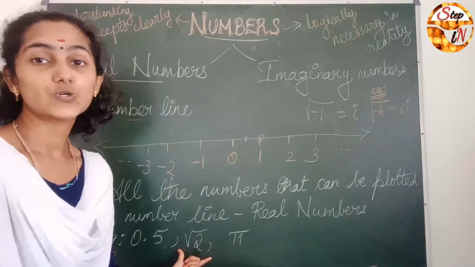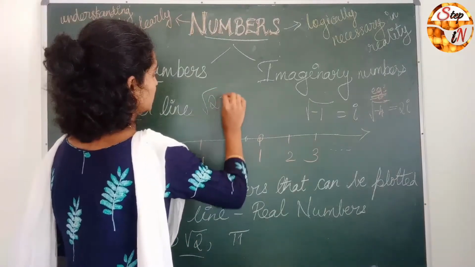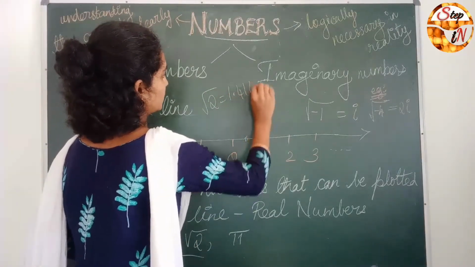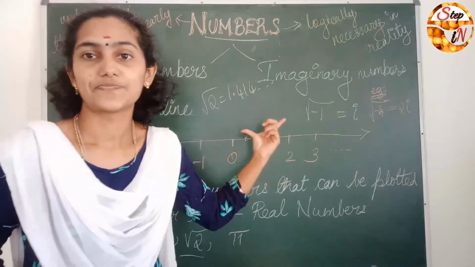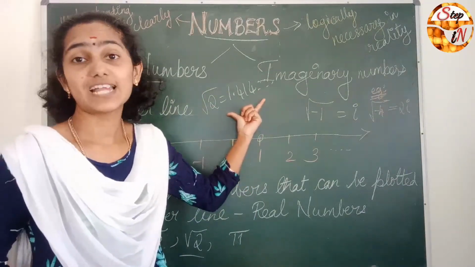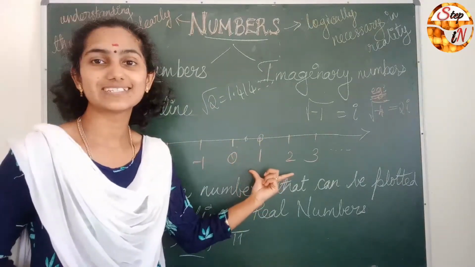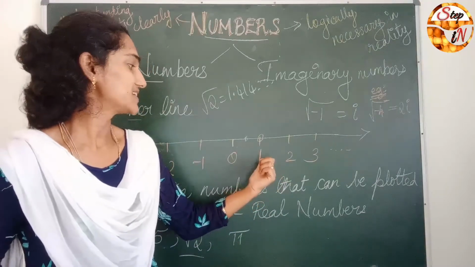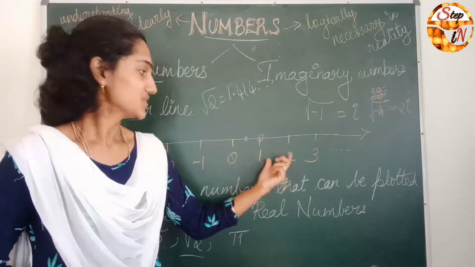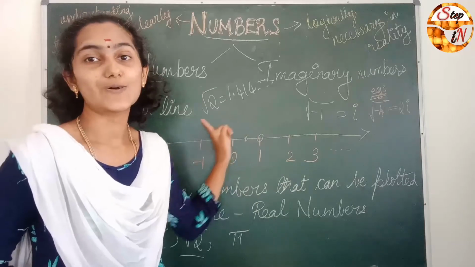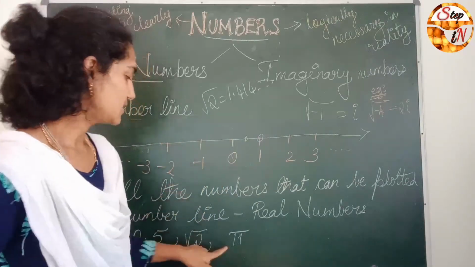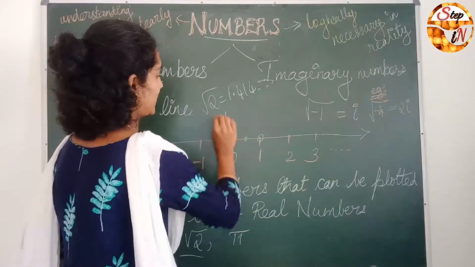Next comes root 2, which is 1.414, etc. This value can also be plotted on the number line somewhere between 1 and 2, so root 2 is also a real number. And what about the special number pi?